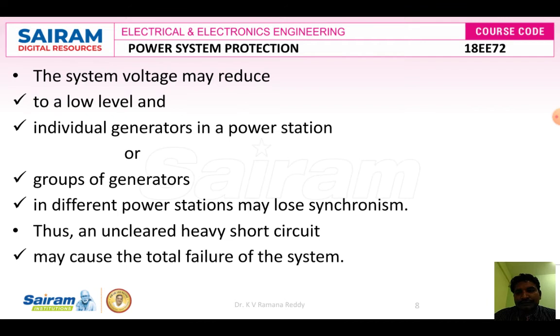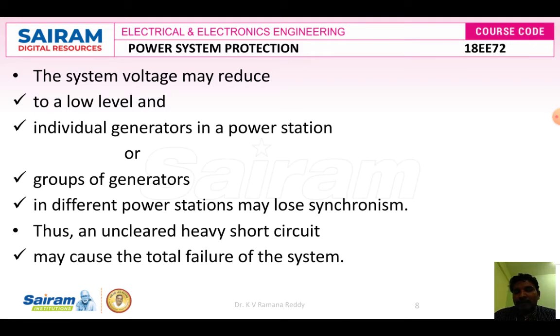Also, the system voltage may reduce to a low level once a short circuit happens, because under short circuit condition voltage becomes near to zero and current becomes infinity or maximum. Therefore, once a short circuit or a fault happens, it causes low voltage on individual generators in a power system or a group of generators.